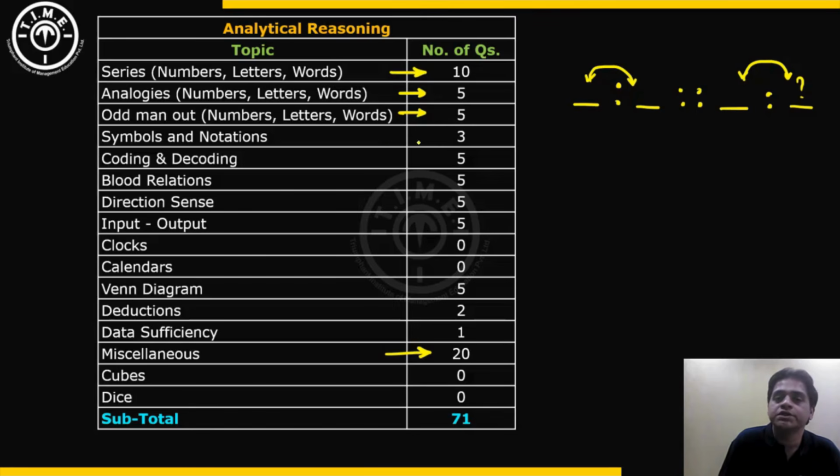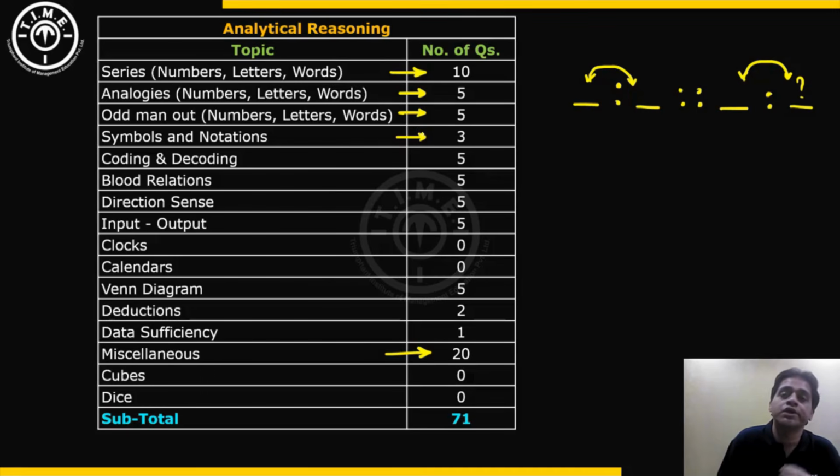There were 3 questions asked on symbols and notations. Those questions were about replacement of mathematical symbols with some other symbols. So plus means minus, minus means division, those kinds of questions. There was an expression given, and you have to replace the symbols and evaluate the expression. Those kinds of questions were present in symbols and notations.